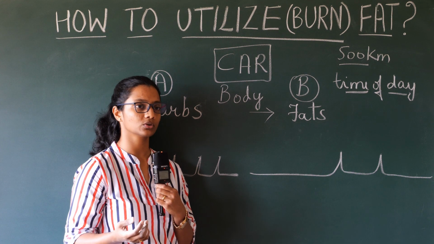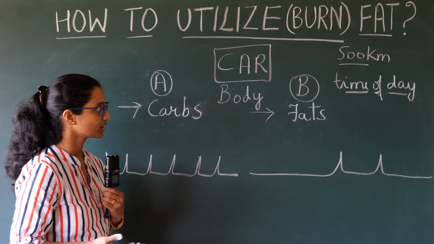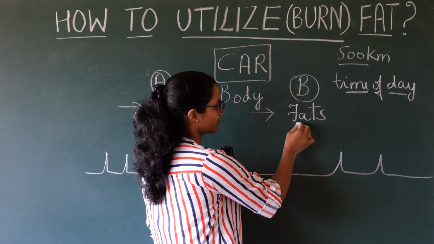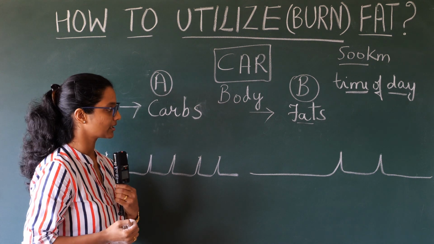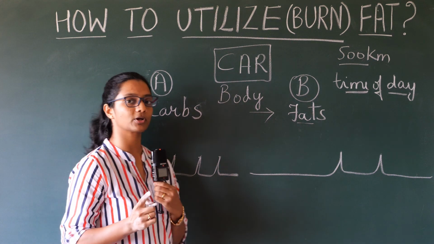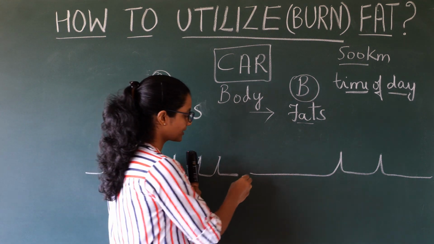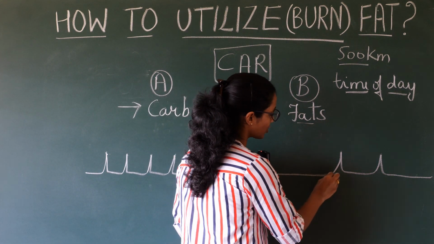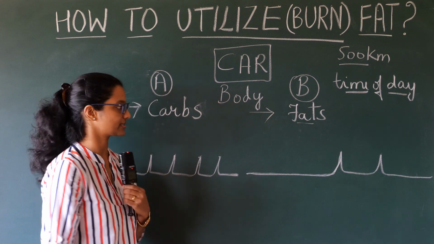It may be 2 or it may be 3 meals throughout the entire day. When the person is using fats primarily as the source of fuel. Now, most important factor is that this period, this long gap between meals is nothing but fasting.